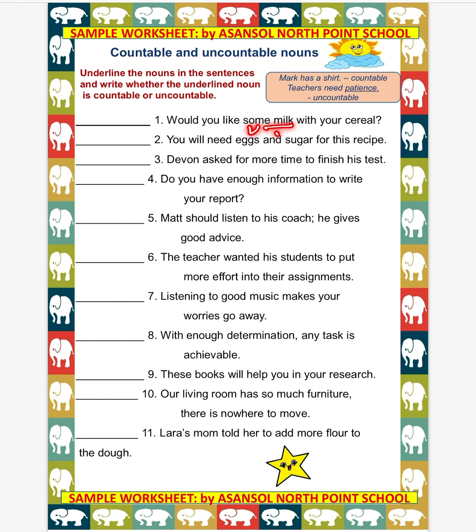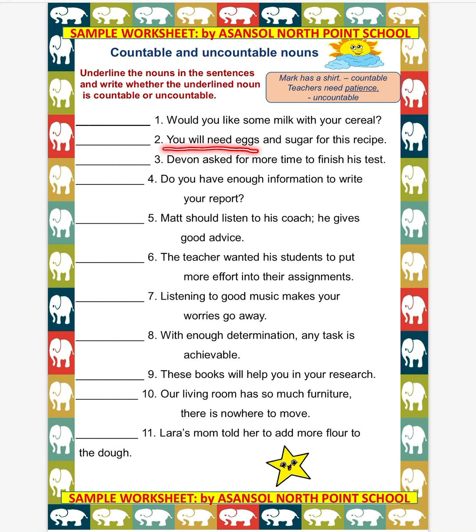So what will we write here? We will write uncountable or UC. UC stands for uncountable. Clear? Now move towards the next noun, which is cereal, and cereal is the name of a food, it's a grain, so we can definitely number the cereal, right? So cereal will be an example of a countable noun. Clear? Now let us move towards the next sentence.